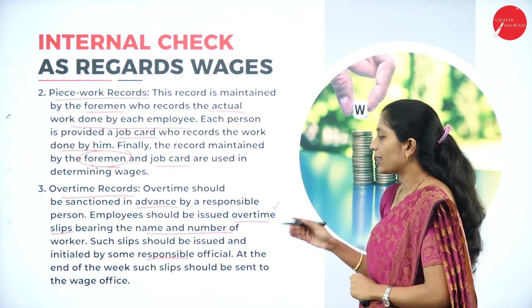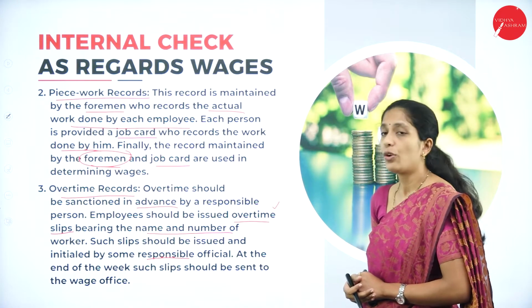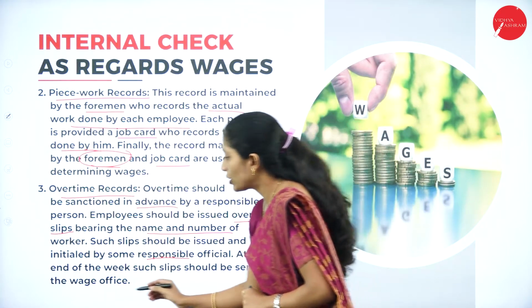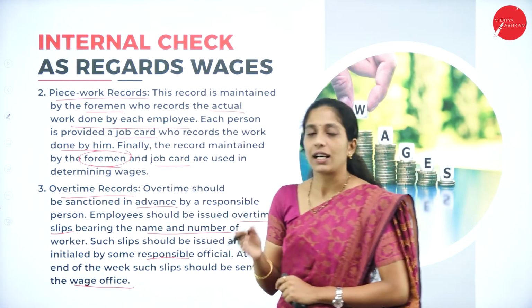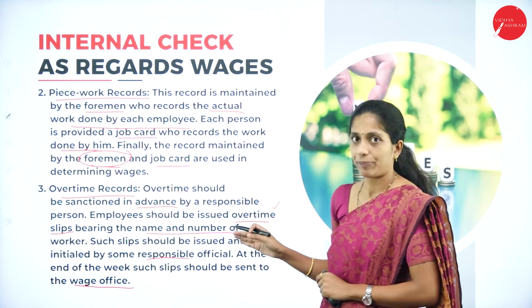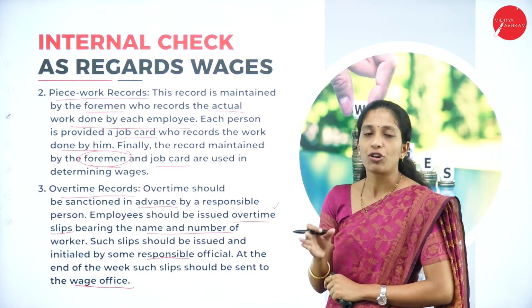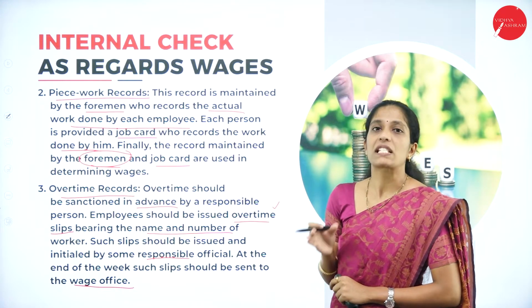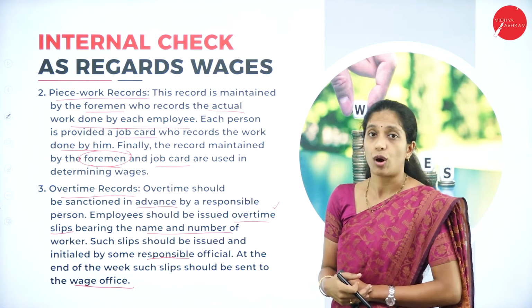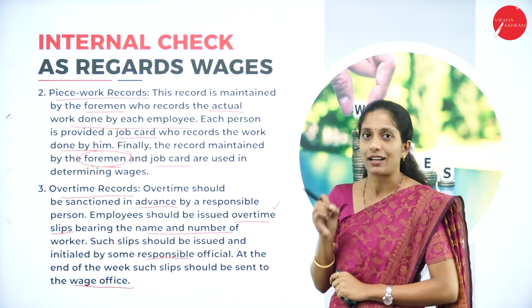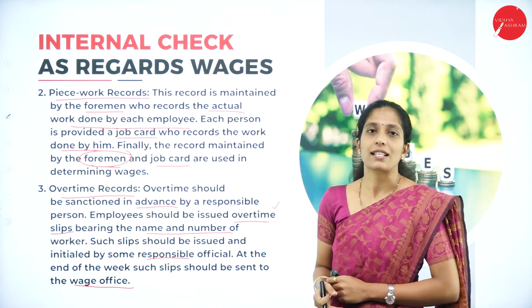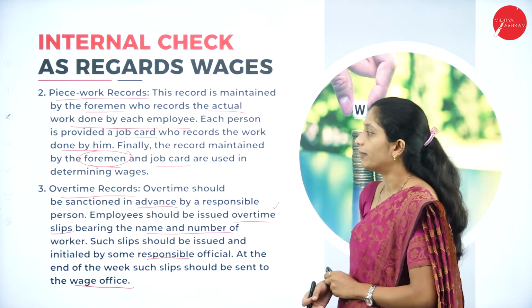At the end of the week, such slips should be sent to the wage office. They will verify that overtime slip and decide the wage of the worker.